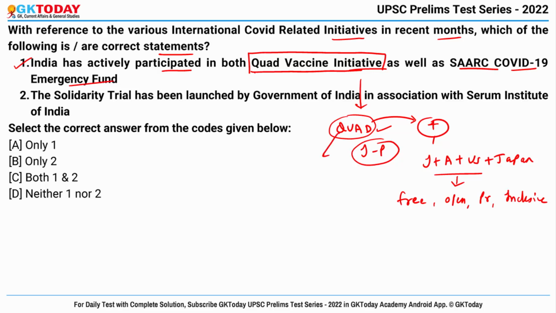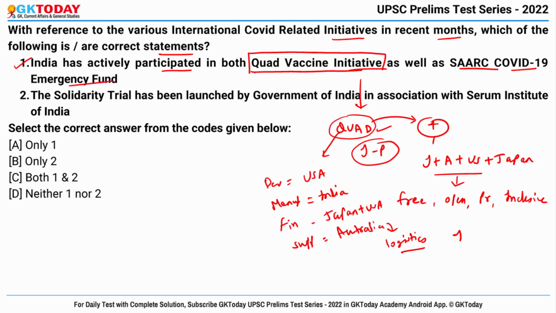So it was decided that these vaccines will be developed in USA, manufactured in India, financed by Japan and US and supported by Australia through logistics for the Indo-Pacific, including the island states, okay? So yes, India was obviously part of it.